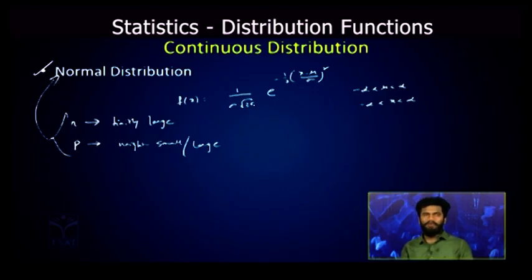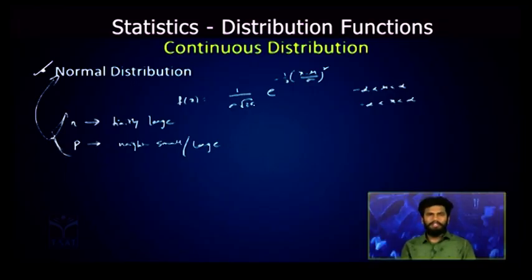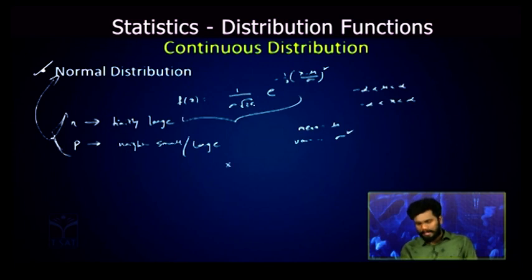The normal distribution function is given by f of x is equal to 1 by sigma under root 2 pi into e power minus half into x minus mu by sigma whole square. Under these cases our binomial distribution will tend to a normal distribution. Now this normal distribution has the mean equal to mu and variance equal to sigma square. Let's consider a random variable x which is following the normal distribution. We will represent it like this, N with mu and sigma square. That is, x is a random variable following normal distribution with mean mu and variance sigma square.